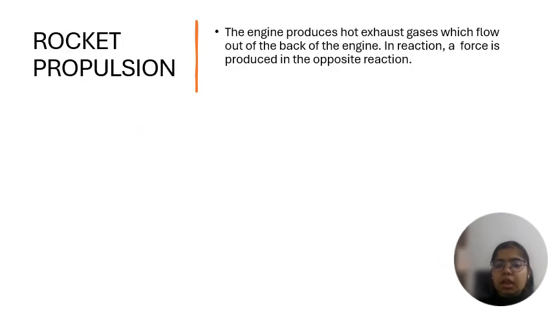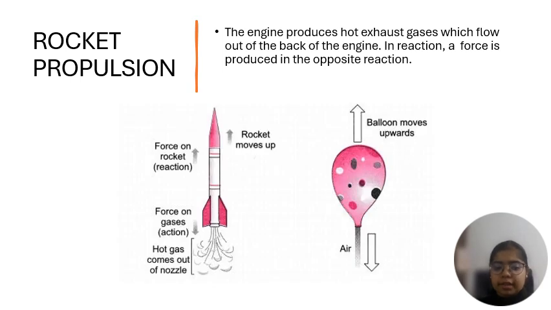Rocket propulsion. The engine produces hot exhaust gases which flow out of the back of the engine. In reaction, a force is produced in the opposite direction. Here we can see the rocket propulsion example through a picture.